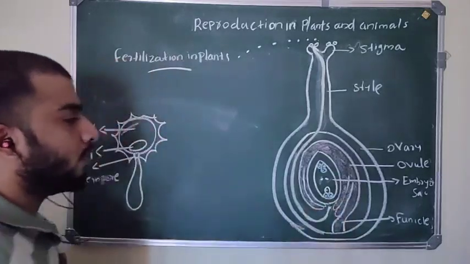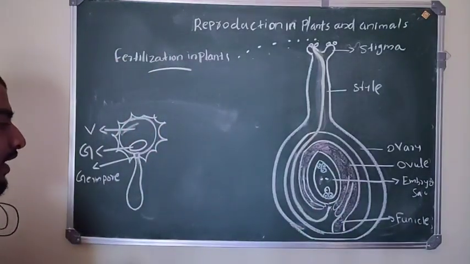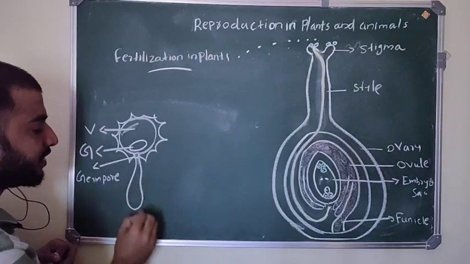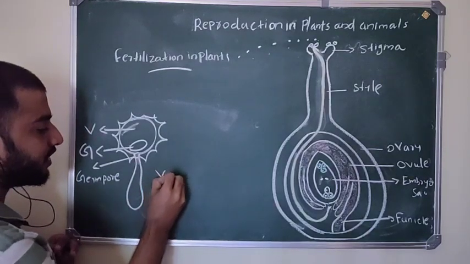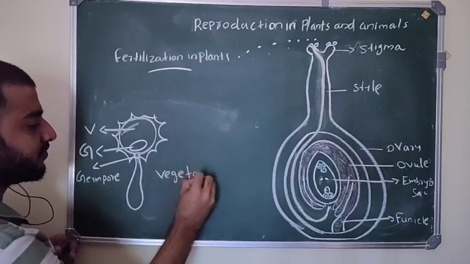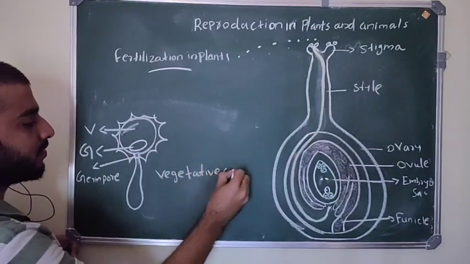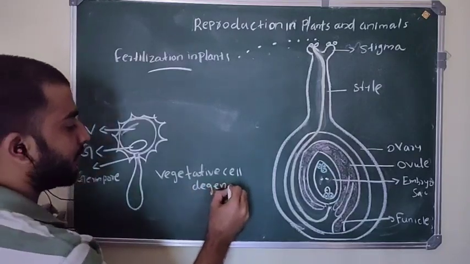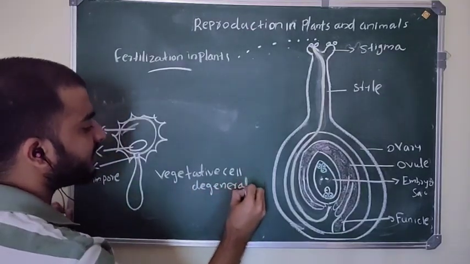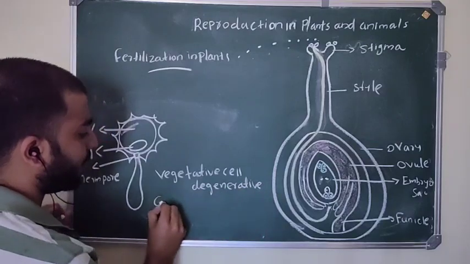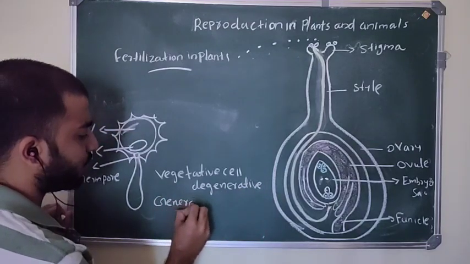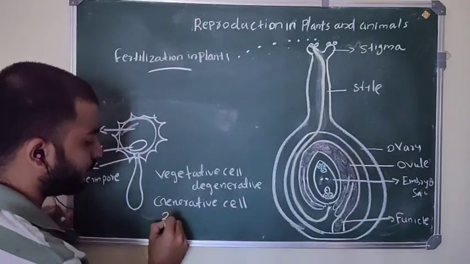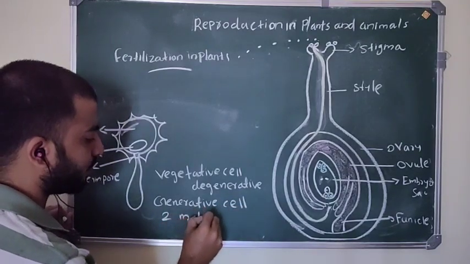And in this pollen tube, you already know the generative cell and vegetative cell are there, but this vegetative cell degenerates, and the generative cell divides into two male gametes, or two sperms.